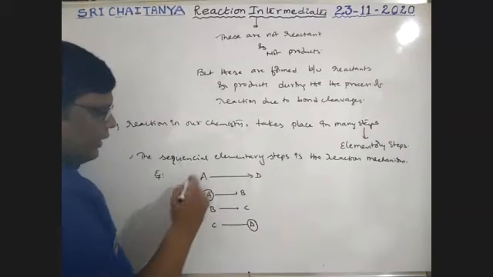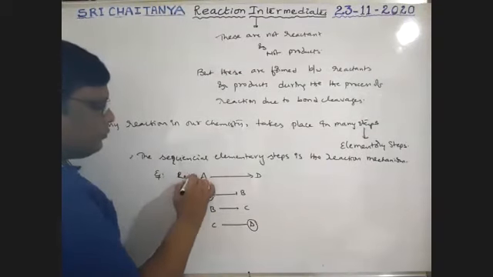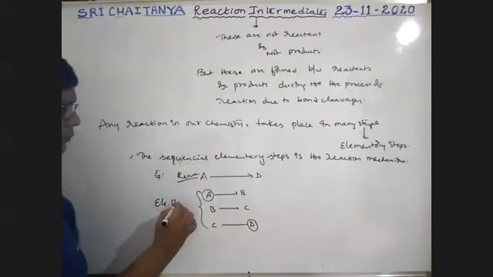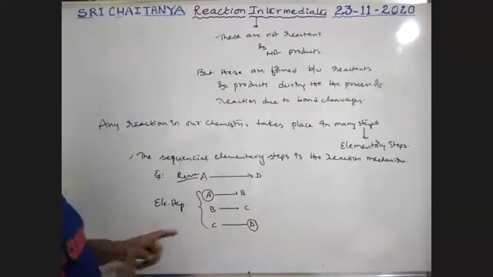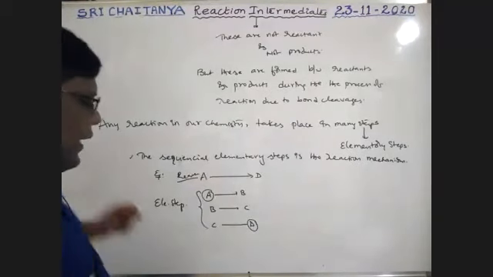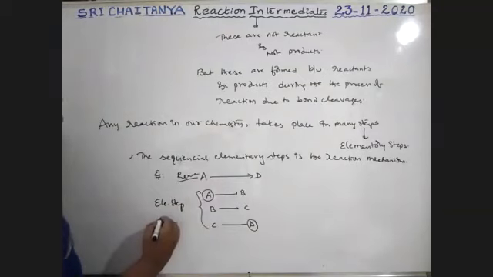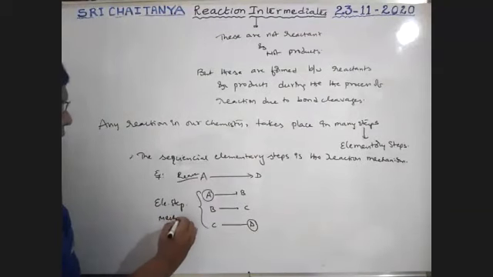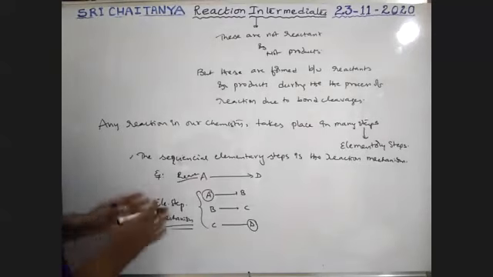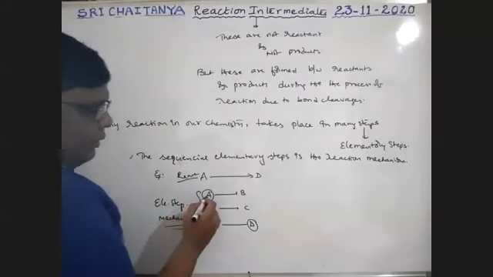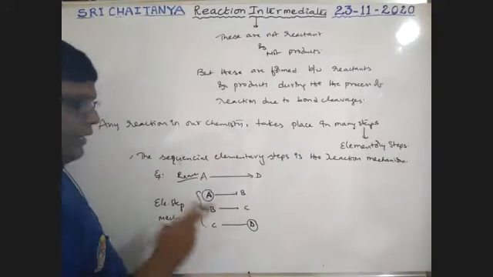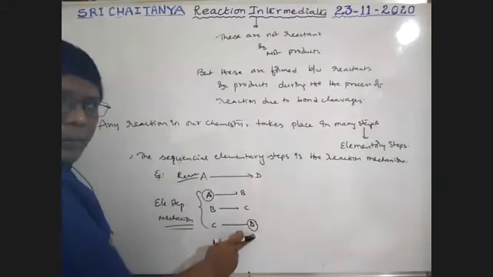These are elementary steps. The step-by-step explanation is called the mechanism. In this mechanism there is a reactant, and finally the product is formed.